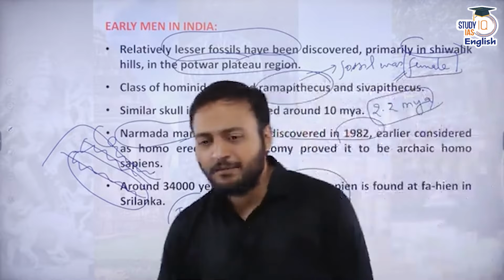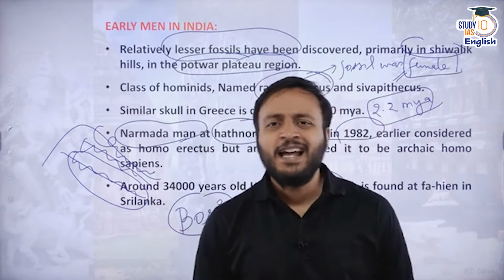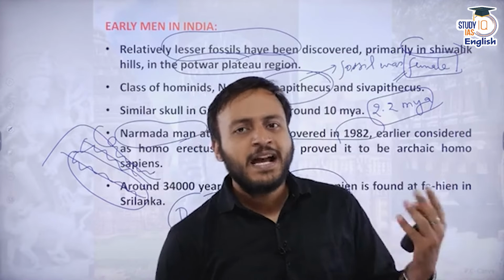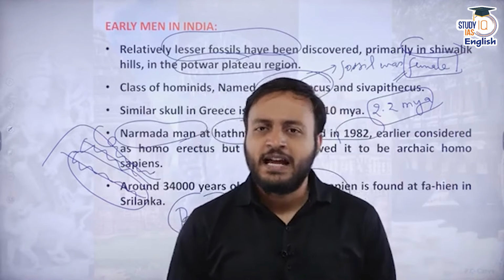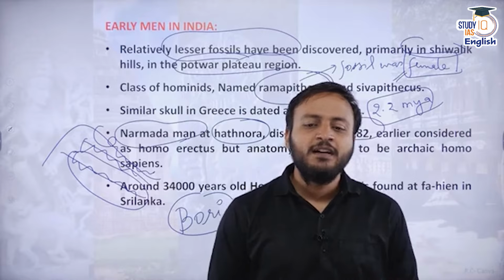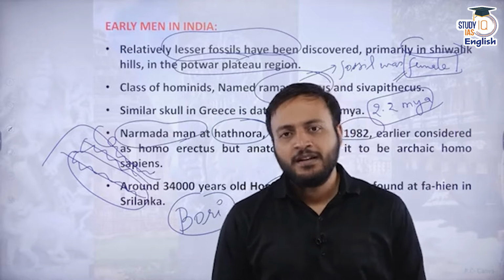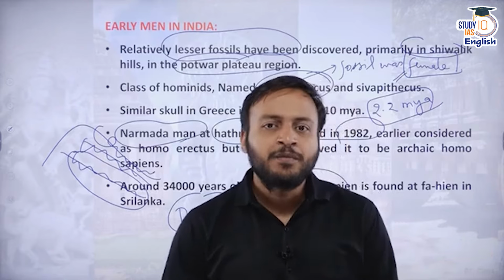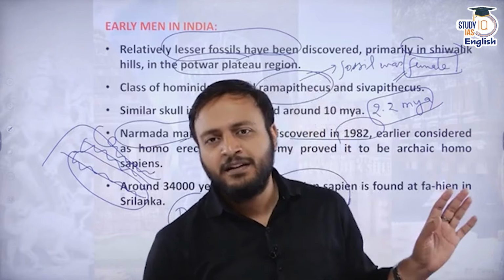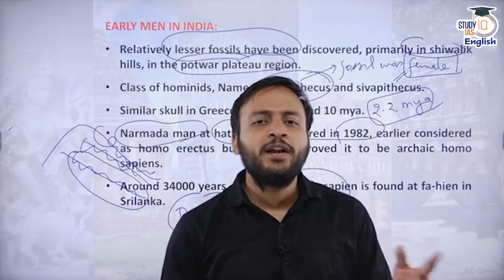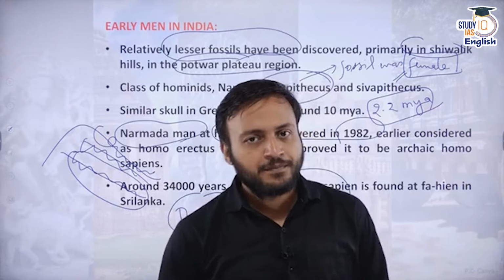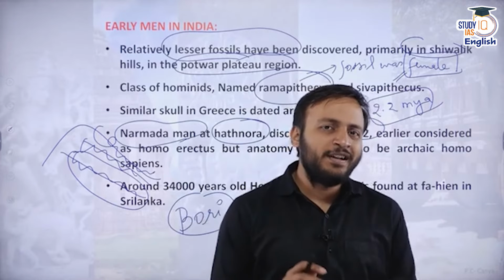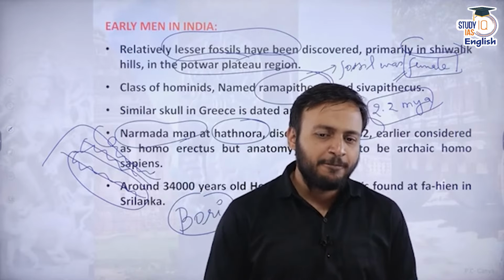Because a skull similar to the Narmada man has been found in Greece, and the carbon dating of that skull has clearly and evidentially proven that the skull was approximately 10 million years old. This is why, after the examination as well as expert opinions, it has been accepted that Narmada man was probably 2.2 million years old. So these are certain evidences of the oldest human beings present in India.